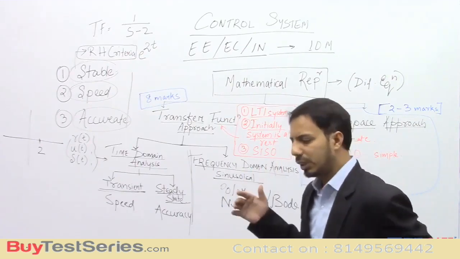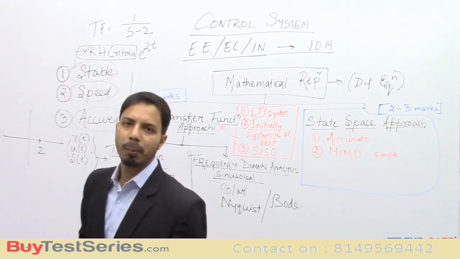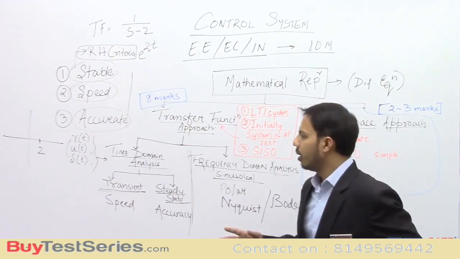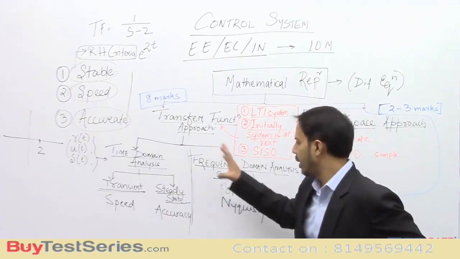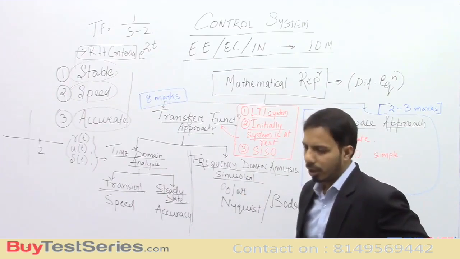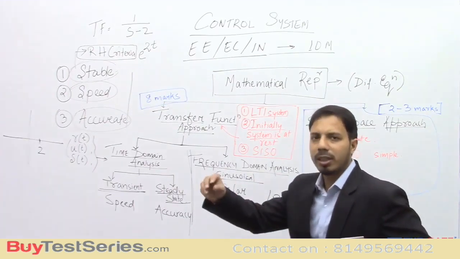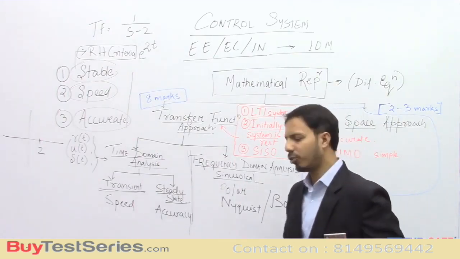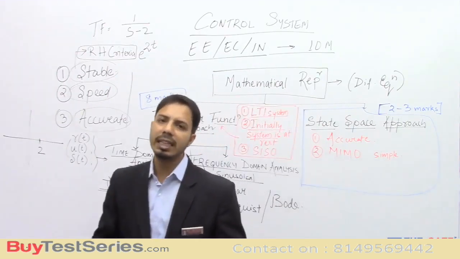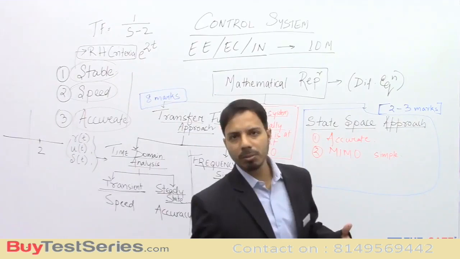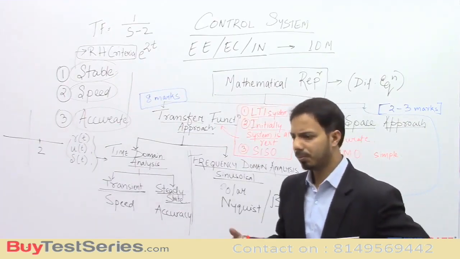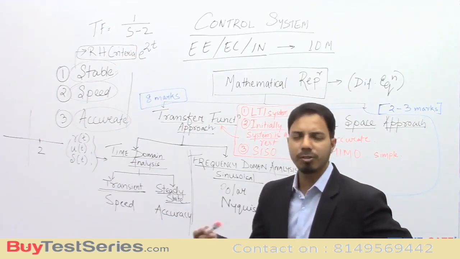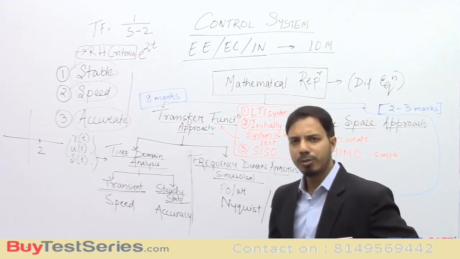We will also see what controllers are, for example P controller, PI controller, PID controller, which is a very simple concept, nothing much to worry about. We will learn it, and then we can merge that concept into any of the topics. Whereas compensators is a topic where there are a few formula based questions. For example, for a lead compensator, what is the maximum phase lead that you can get from that compensator? There is a formula, and if you go through that, that's fine.